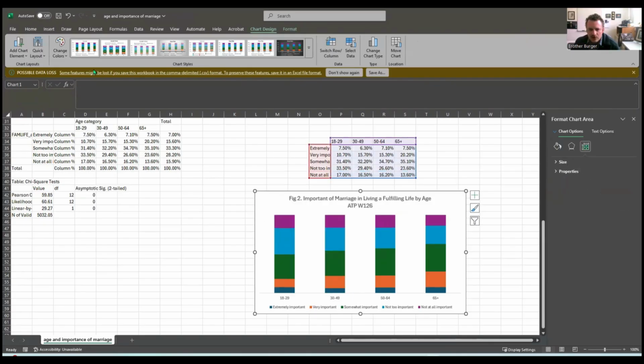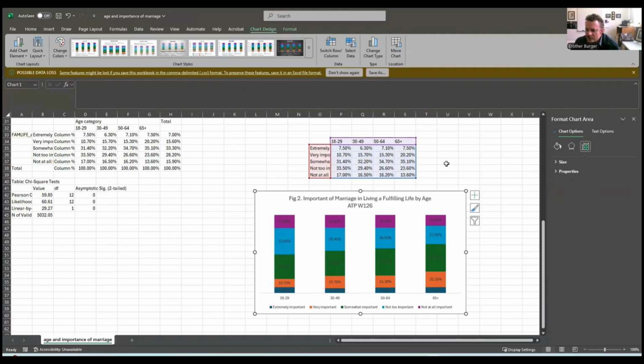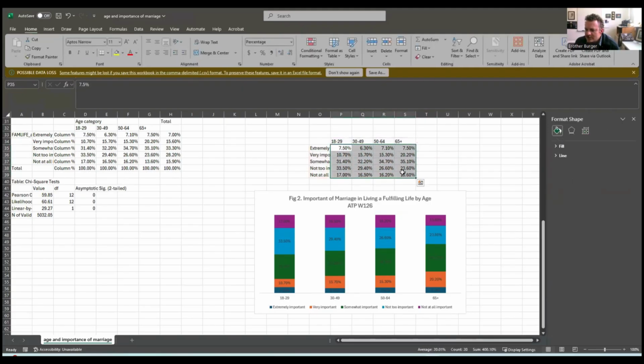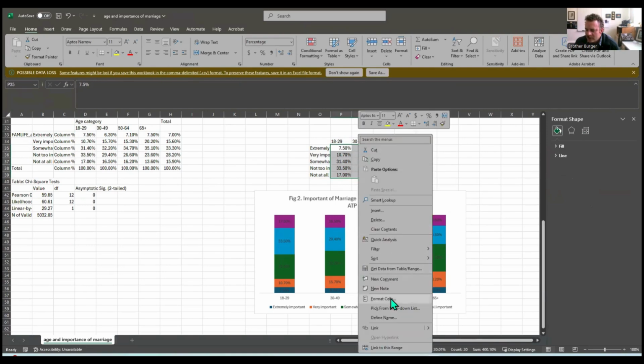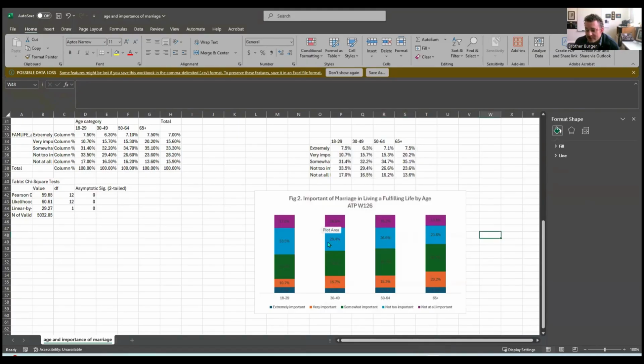So we're going to click on the whole chart, come here to add chart elements. That's the easiest way. Click on data labels, center. Oh, we got those zeros again. Let's get rid of those. I'm going to highlight those numbers, right click, format cells, change it to 1 decimal. Again, my eyes cannot see this at all.